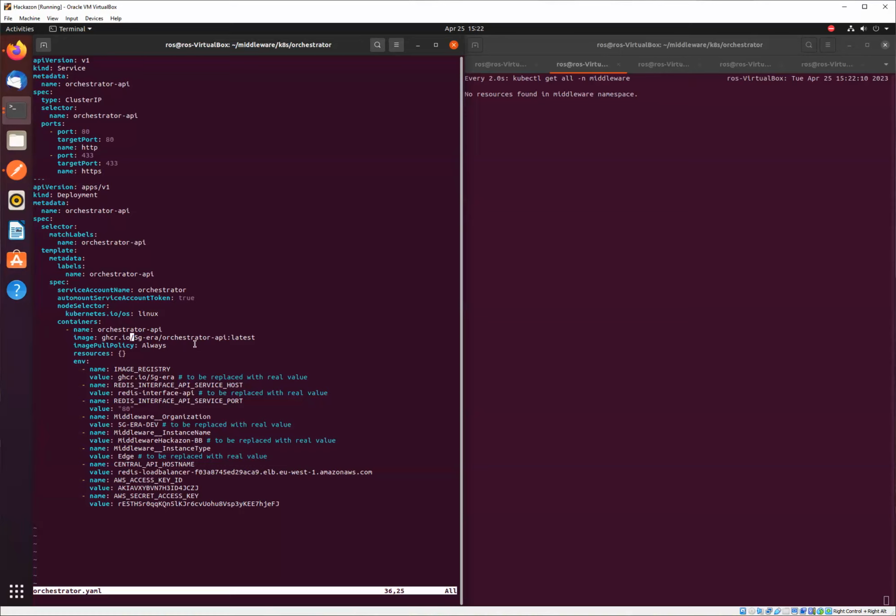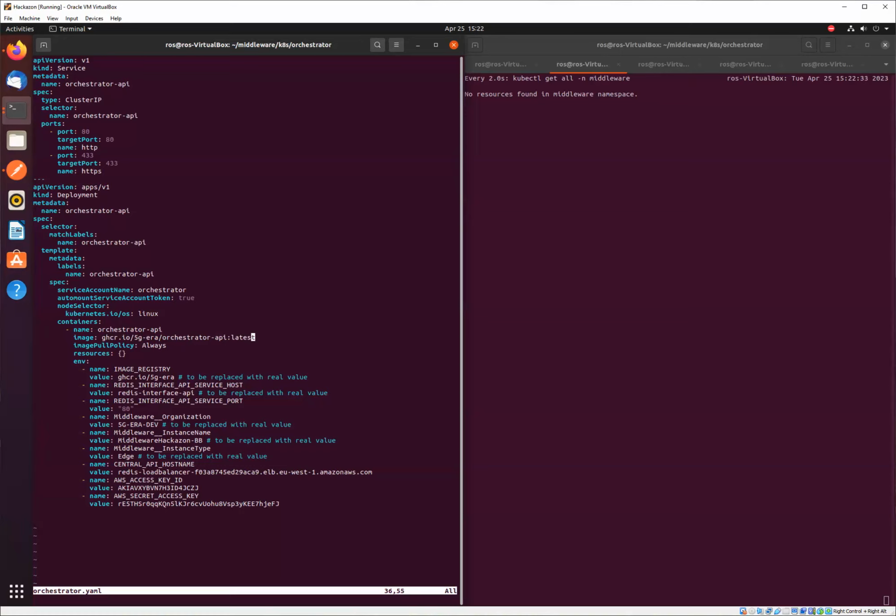So now, the most important things are the image that we will be using and the repository. We will be using ghcr.io, which is the GitHub container registry. Under the 5Jira repository, there is an orchestrator API image. We'll be using tag latest.